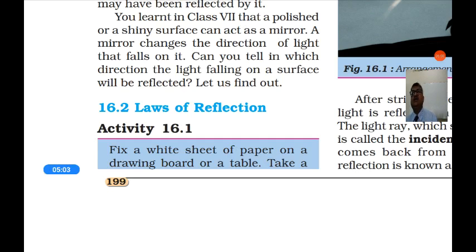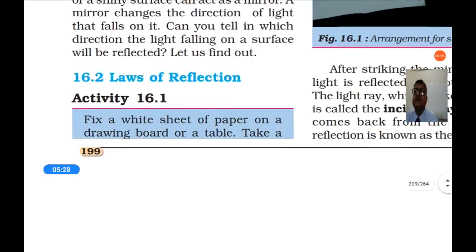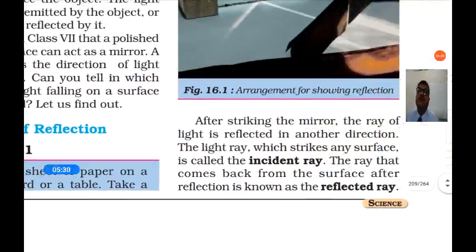A mirror changes the direction of light that falls on it. So after falling on the mirror and reflecting back, the direction of the light changes. Can you tell in which direction the light that falls on a surface will be reflected? In which direction the light travels after reflection, we are going to study here. They are the laws of reflection.